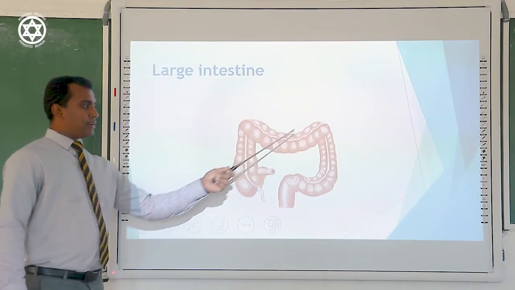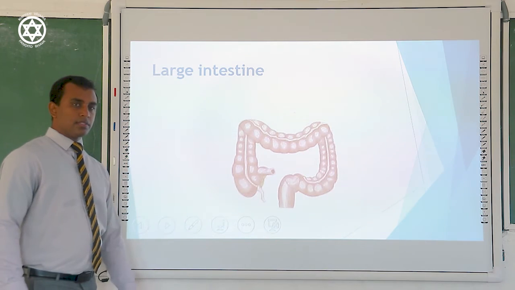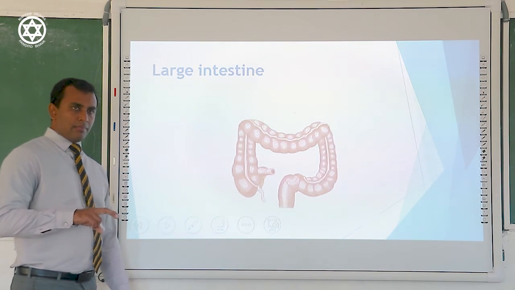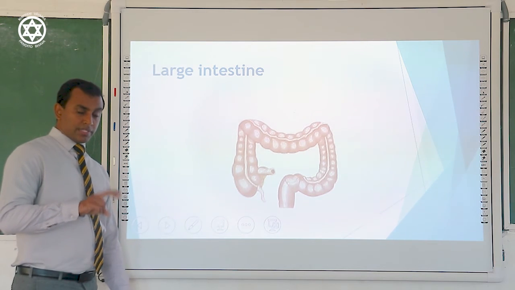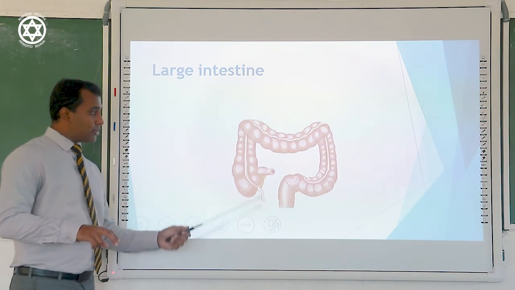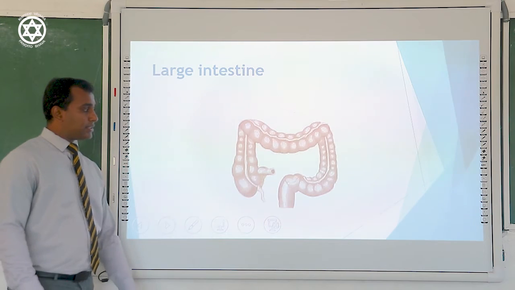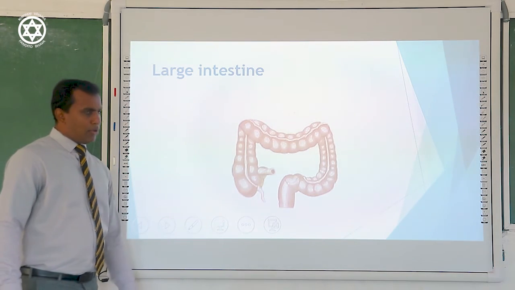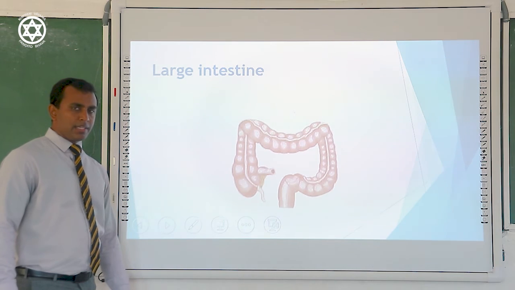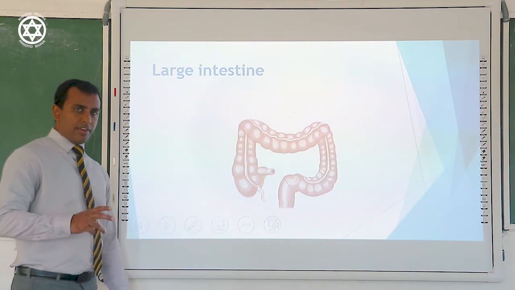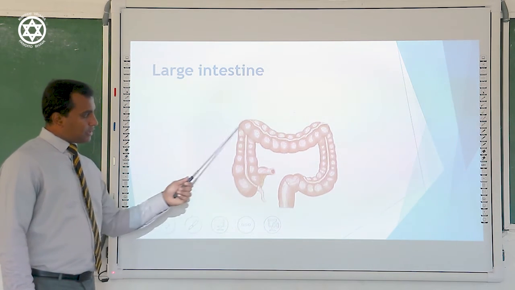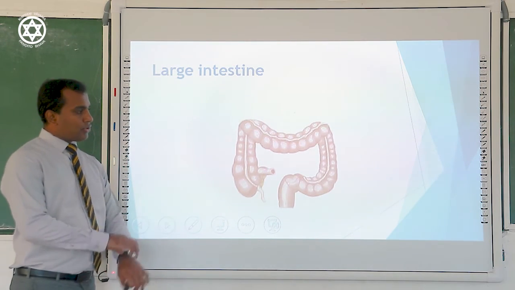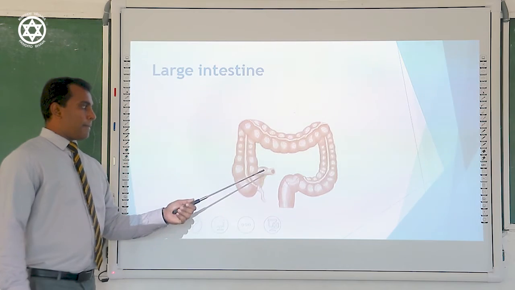The main function performed by the large intestine is to reabsorb water, about 95% of the water present in undigested food, throughout the large intestine. Its length is about 1.5 meters, or otherwise about 5 feet, taken by the large intestine in digestion.